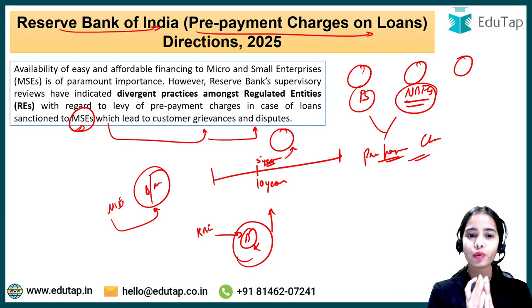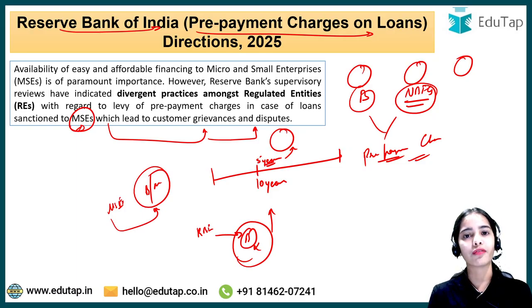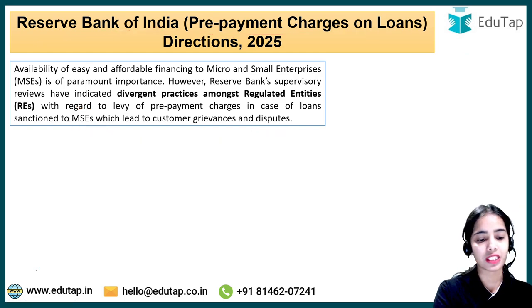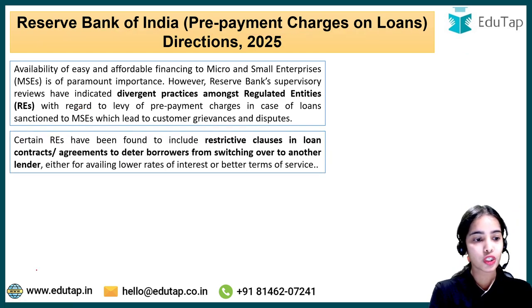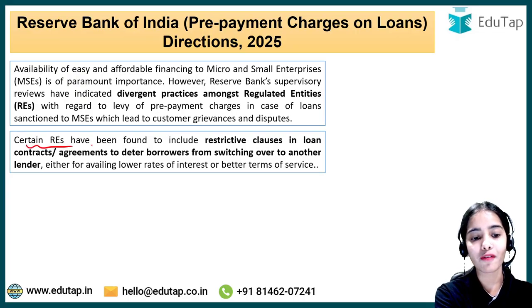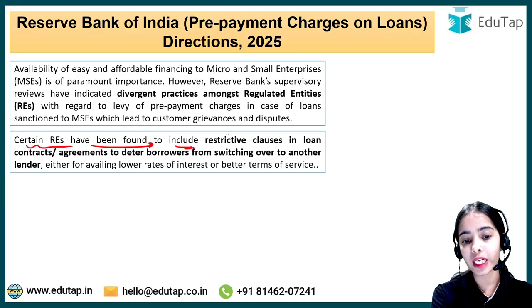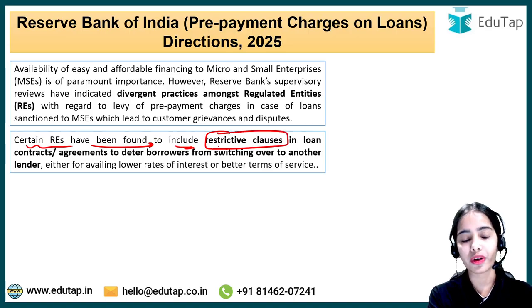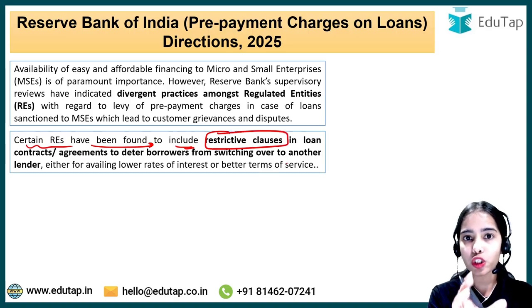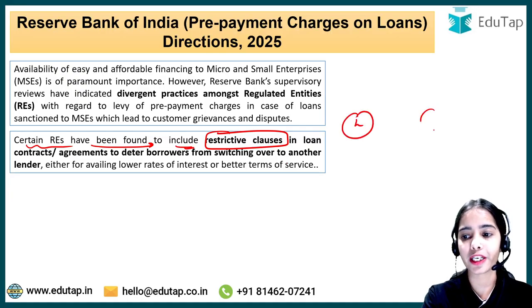Okay, so let's understand the guidelines so that you have a clear idea of what RBI is saying and how it will help the banks as well as the micro and small enterprises. Now, certain regulated entities have also been found to include restrictive clauses in loan contracts or agreements to stop or deter borrowers from switching from one lender to another.